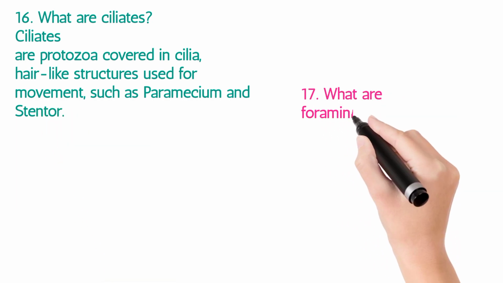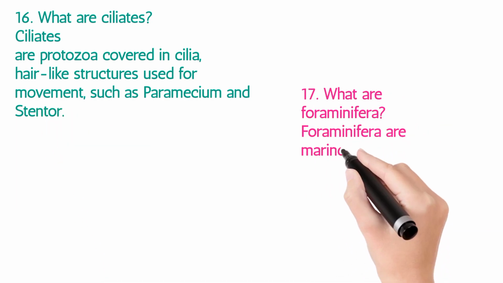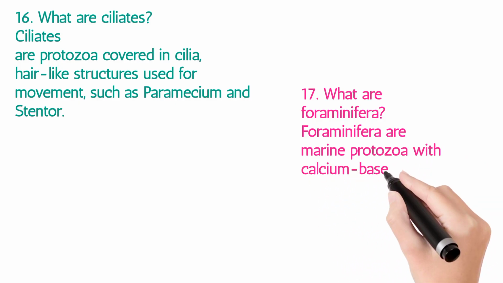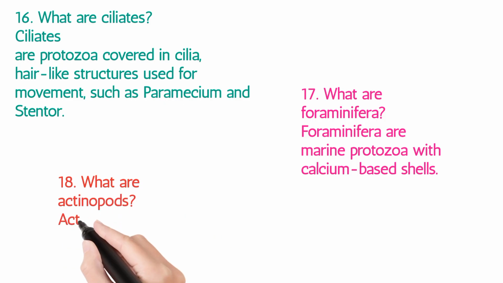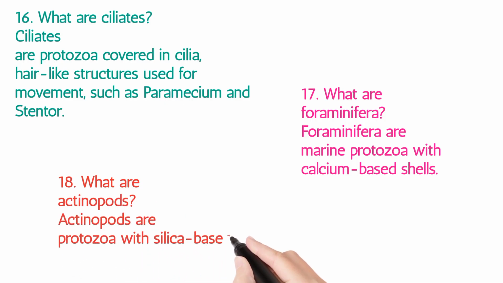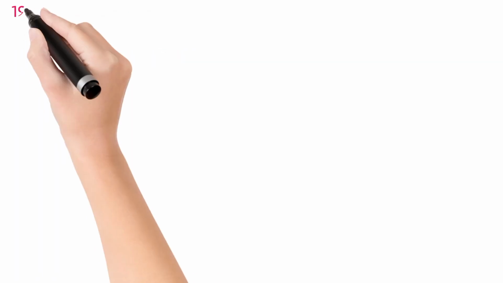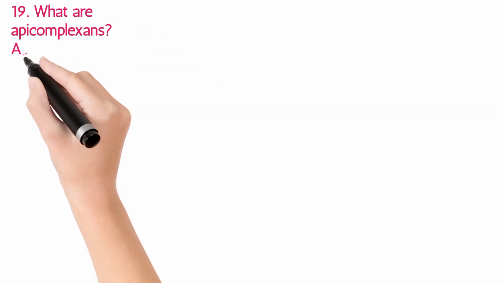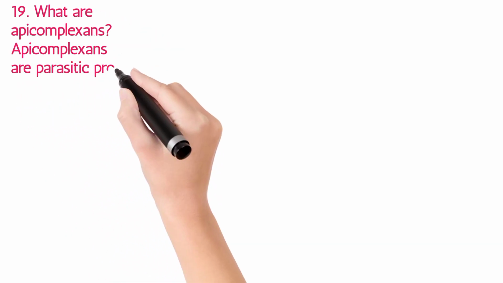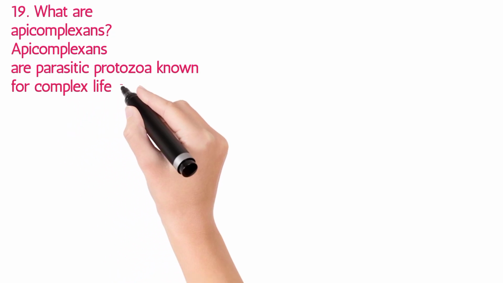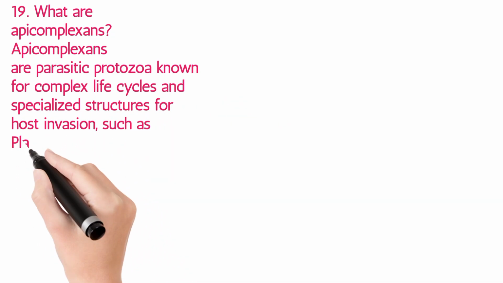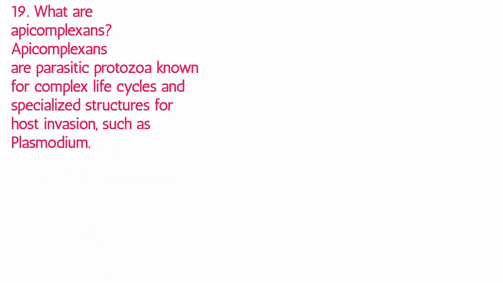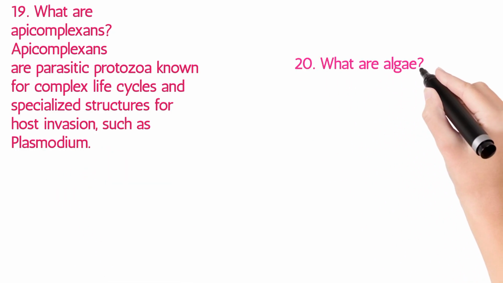17. What are foraminifera? Foraminifera are marine protozoa with calcium-based shells. 18. What are actinopods? Actinopods are protozoa with silica-based shells. 19. What are apicomplexans? Apicomplexans are parasitic protozoa known for complex life cycles and specialized structures for host invasion, such as Plasmodium.